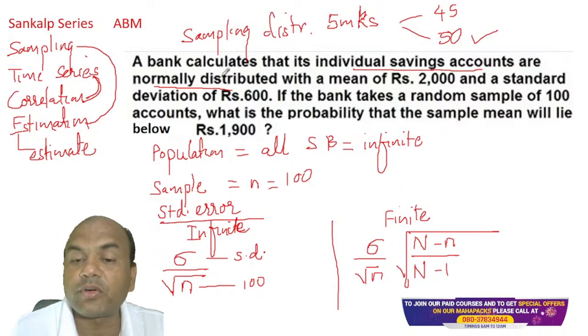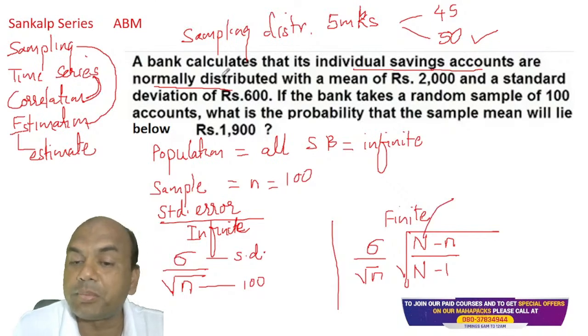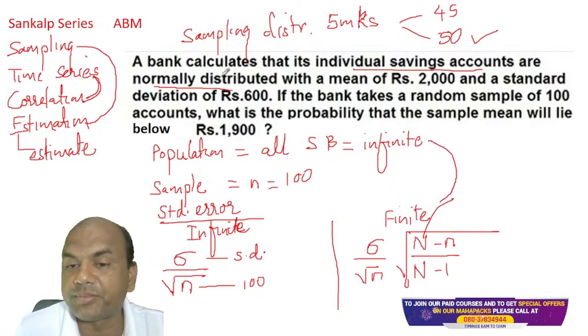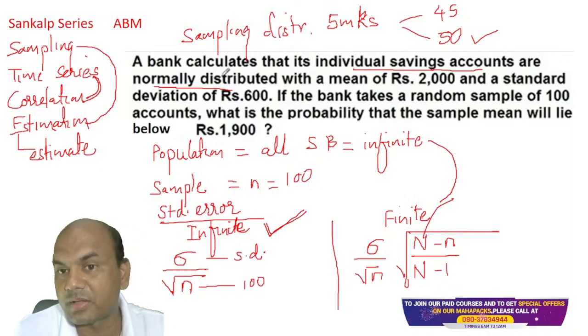This is the formula for finite population. Capital N means the population size, the total savings accounts. But here capital N is not given, so I'll remove this and use the infinite formula, not the finite one.